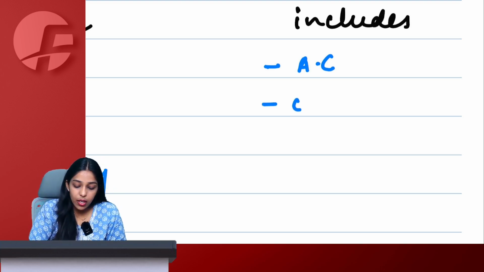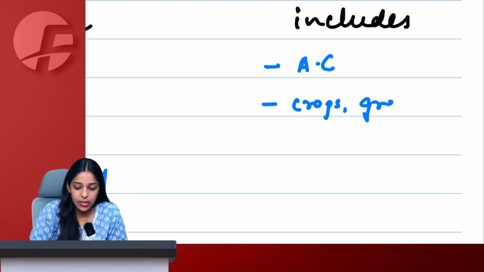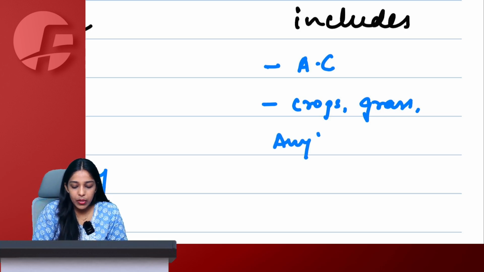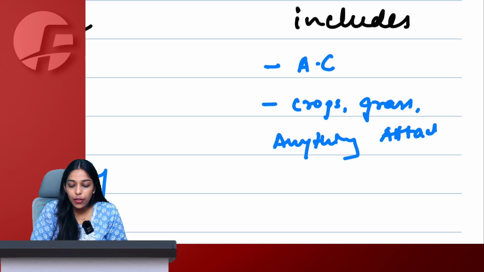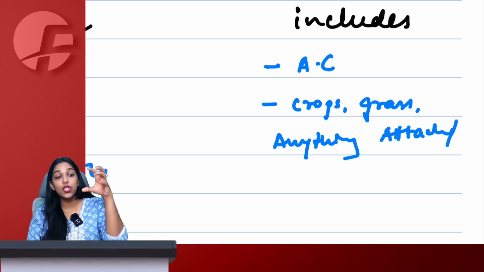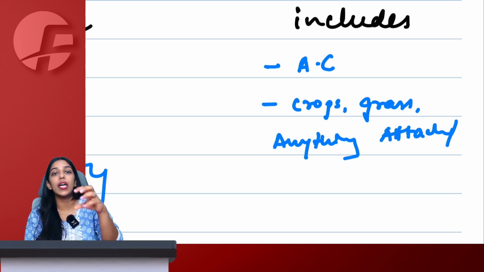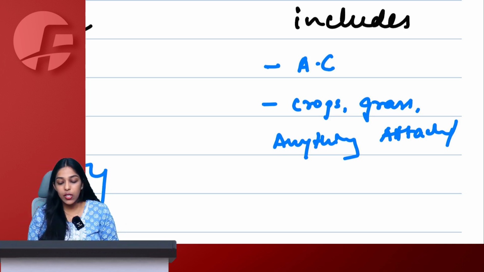And second is crops or grass or basically anything that is attached to land, or forming part of land, which is agreed to be severed under a contract of supply. So let's say this is a land.